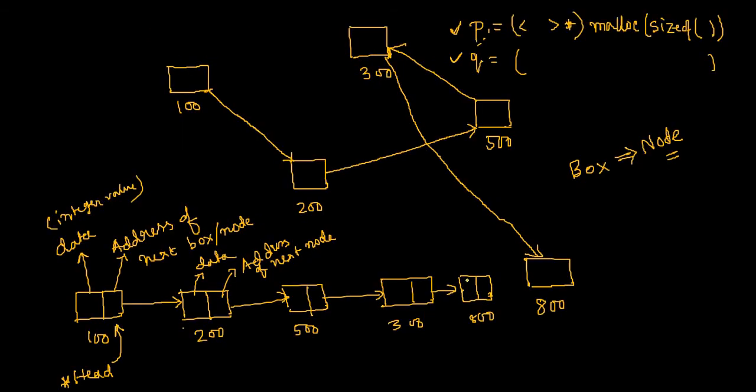Suppose the linked list situation is something like this. At that time, what is the content of head? Head is a pointer which is pointing to this first node. The address of the first node is 100. So content of head will be 100. When head will point to the second node, then content of head will be 200.